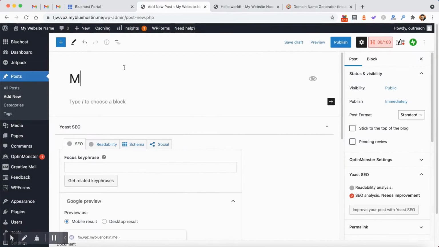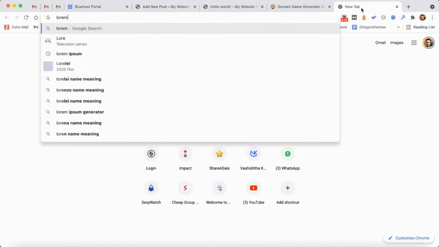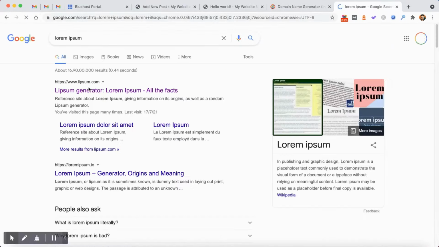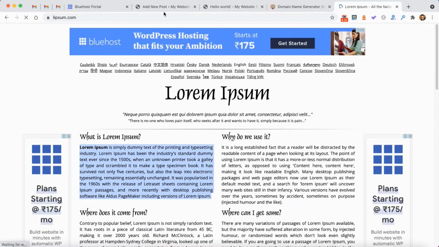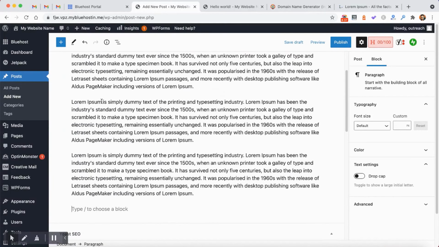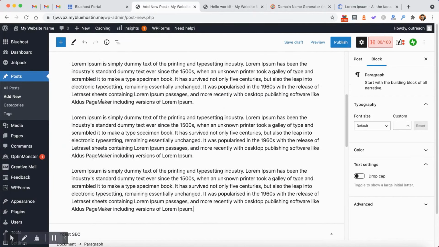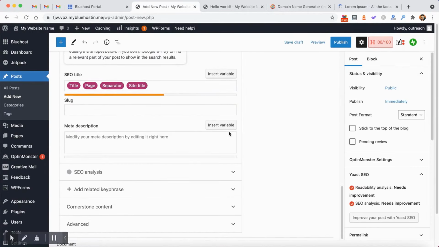Put up your title, for example my first blog post title, and then I am going to do some demo content here, but you need to actually write the content for any of your articles. I'm just showing you how to paste content, how to add images, etc.